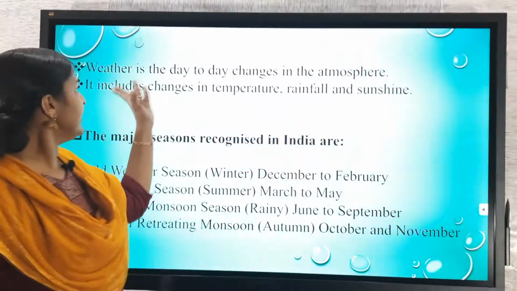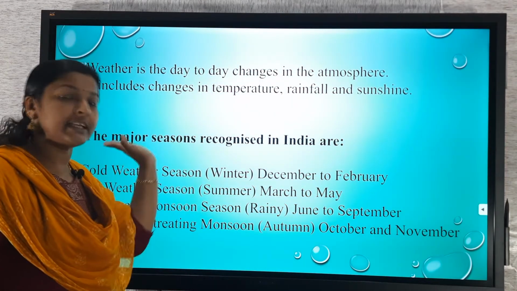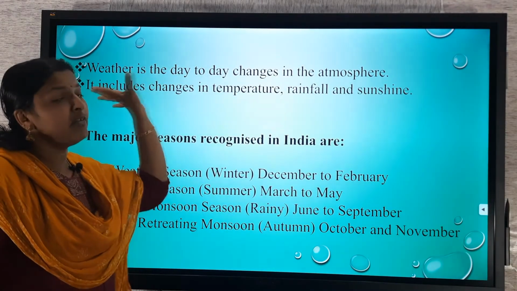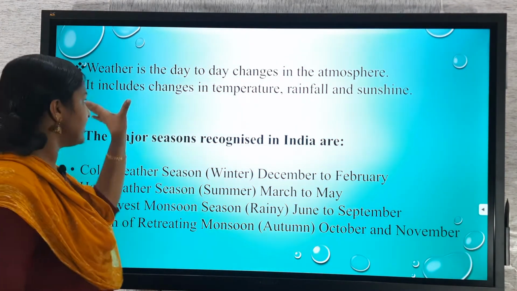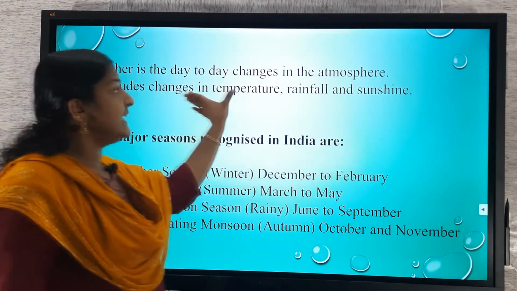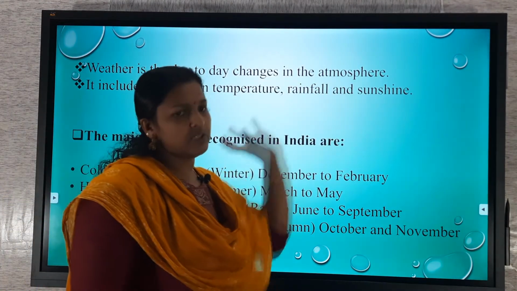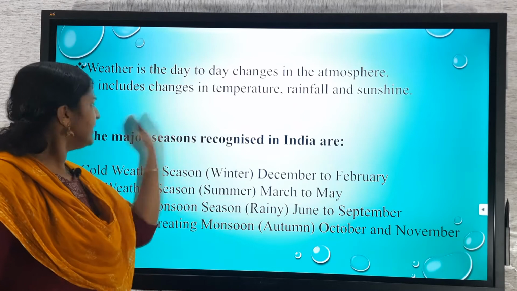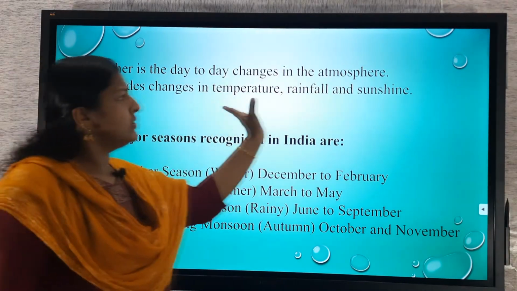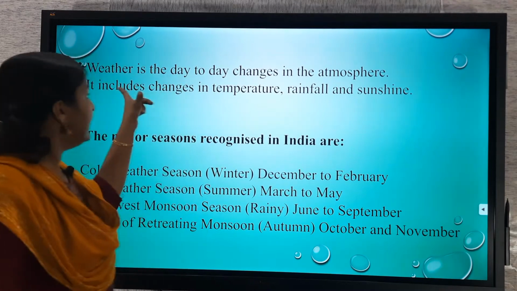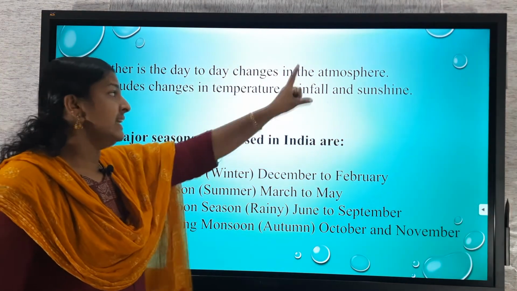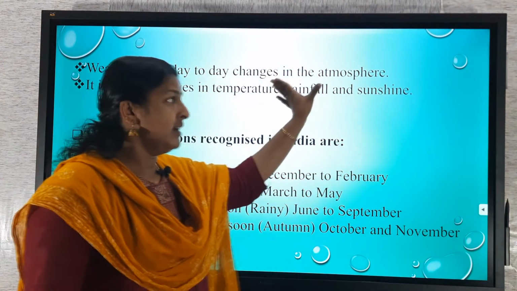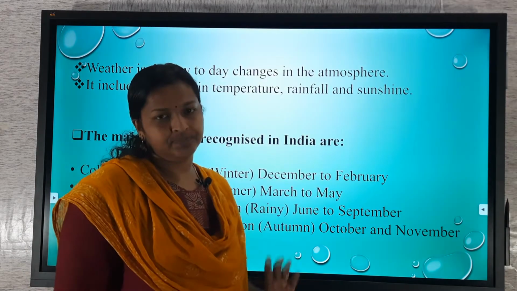Weather. The difference between weather and climate, from second standard onwards, we have been discussing. First one, weather. Weather is the day-to-day changes in the atmosphere. So, what is climatic condition? That is for a long time, it continues the same. And weather is the day-to-day changes in the atmosphere. It includes changes in the temperature, rainfall and sunshine.